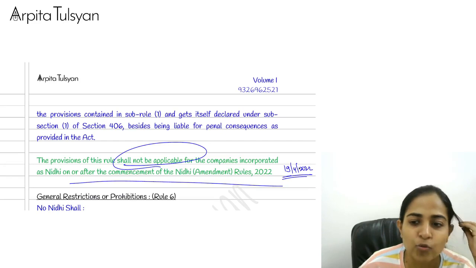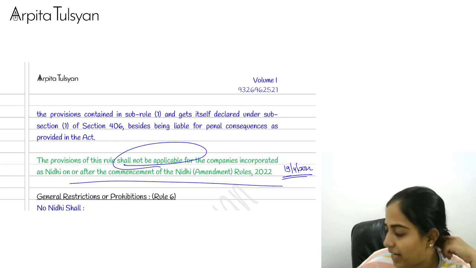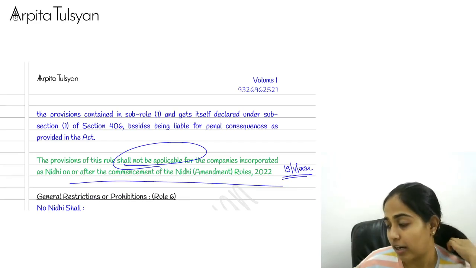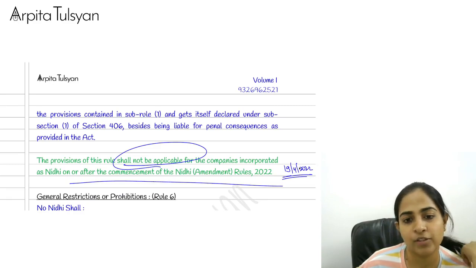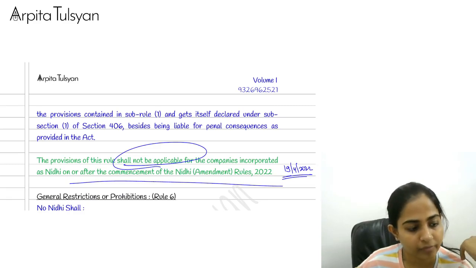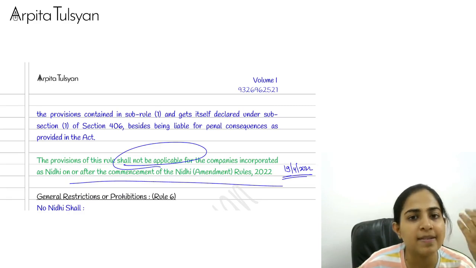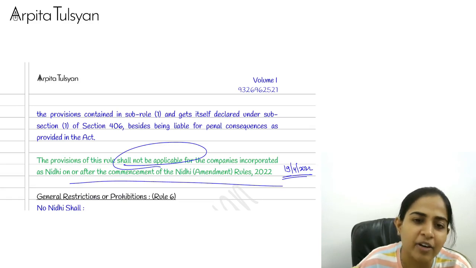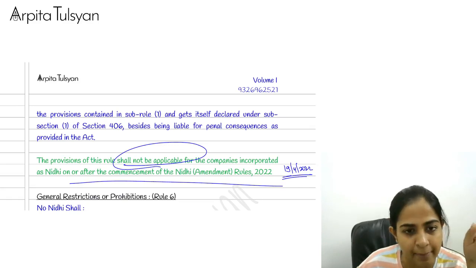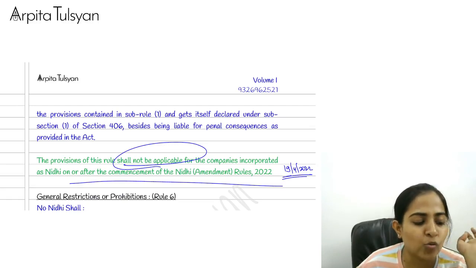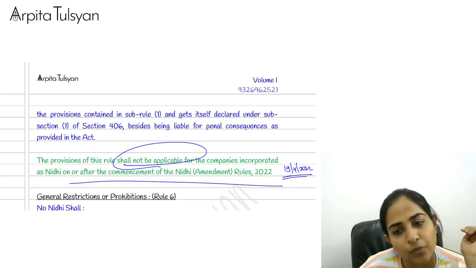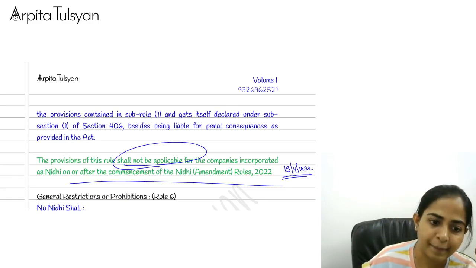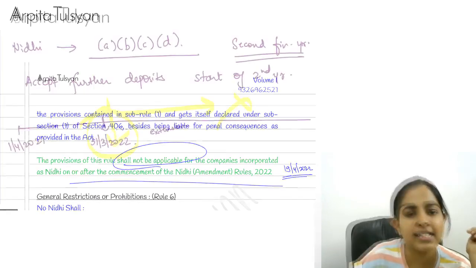Filing NDH1, statutory compliances, going and making an application to the regional director, etc. These points won't be applicable. Yes, there will be some rules, for example, unencumbered term deposit. These will be covered in other rules. So those rules will be applicable. Okay, but this NDH1, NDH2, etc. won't be applicable. Are you clear with this?